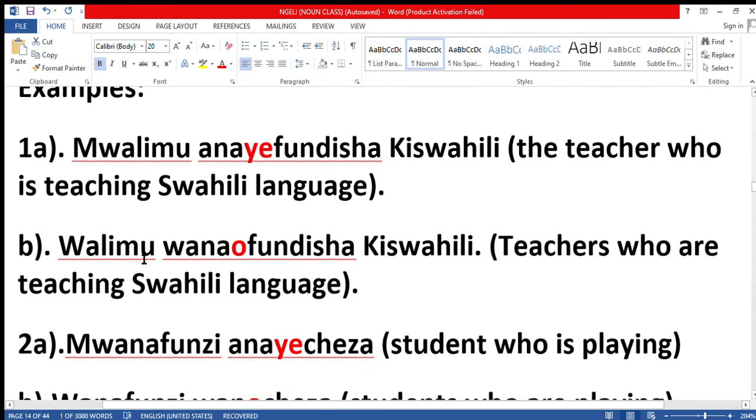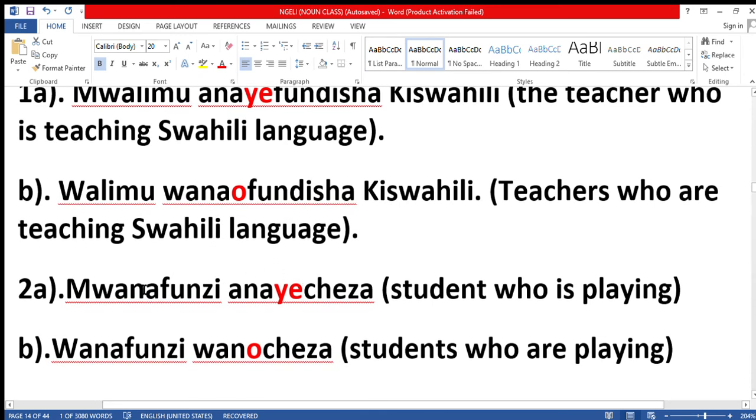In plural, we say walimu wanaofundisha Kiswahili. Walimu wanaofundisha Kiswahili. So you know, here o is attached between the verb and these other prefixes, like the personal pronoun prefix and the tense prefix, and now we come to o, the relative clause. Then walimu wanaofundisha Kiswahili, then we have